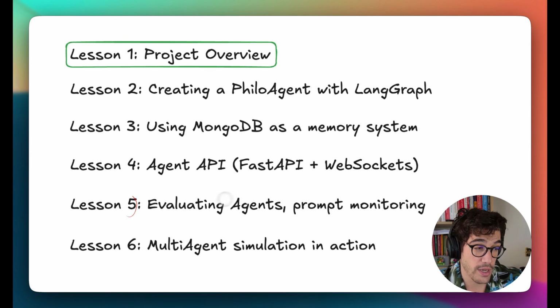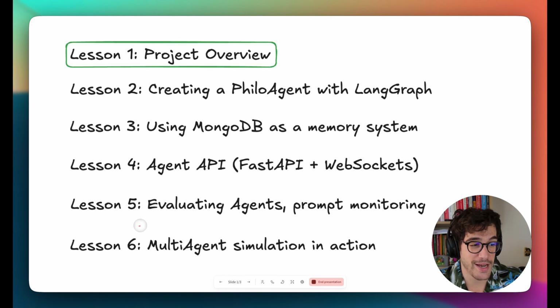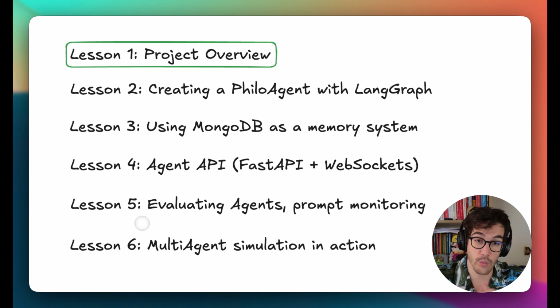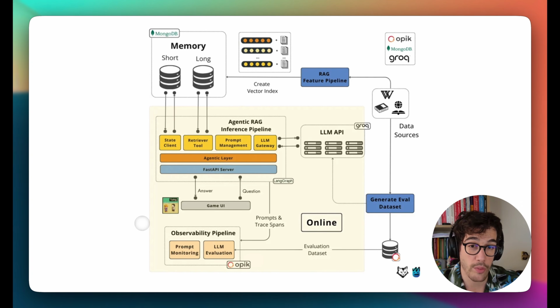In lesson 5, we are going to evaluate agents, that is prompt monitoring, prompt versioning, and observability using Opik for that. And in lesson 6, we will see how everything works together, how all the different pieces work together in this multi-agent simulation.